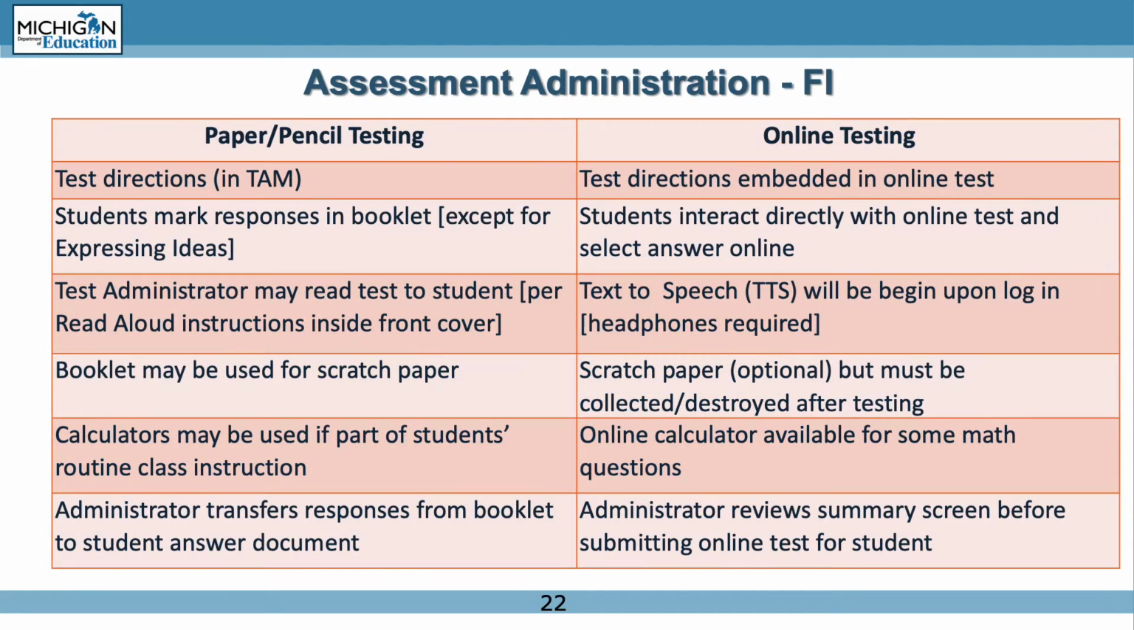The Functional Independence assessment is administered in two modes, paper/pencil and online. The test directions for the paper/pencil are in the test administration manual. The test directions for the online testing are embedded in the online test. And the paper/pencil students mark responses in the booklet except for Expressing Ideas. For online testing, students interact directly with the online test and select the answer.